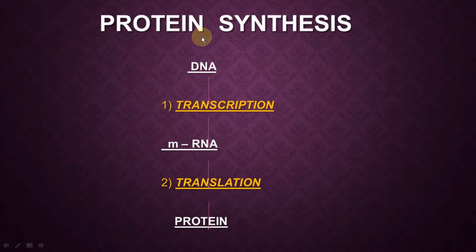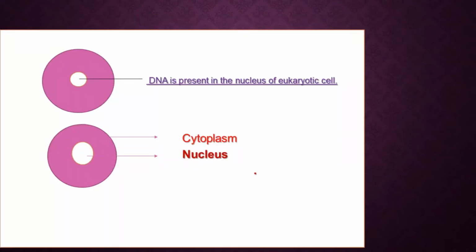So we are going to start with protein synthesis. In protein synthesis, DNA is present. Where is DNA present? DNA is present inside the nucleus. When from DNA mRNA is produced, that process is called transcription. And when from mRNA protein is synthesized, that process is called translation. Now one more thing you should know: transcription always takes place inside the nucleus, and translation takes place inside the cytoplasm. This basic thing you should know.